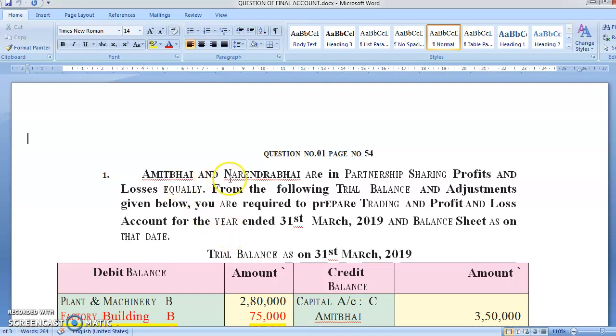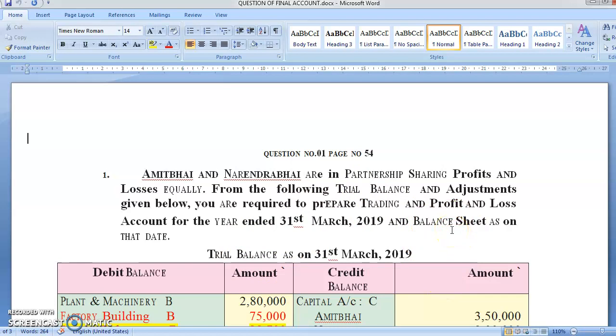Amit and Narendra Bhai are in partnership, sharing profit and loss equally. From the following trial balance and adjustments given below, you are required to prepare trading and profit and loss account for the year ended 31st March 2019 and balance sheet as on that day. See, they are asking you three things: prepare trading, profit and loss for the year ended 31st March 2019 and balance sheet as on that day. So this trial balance will contain trading account items, profit and loss account items and balance sheet items also.